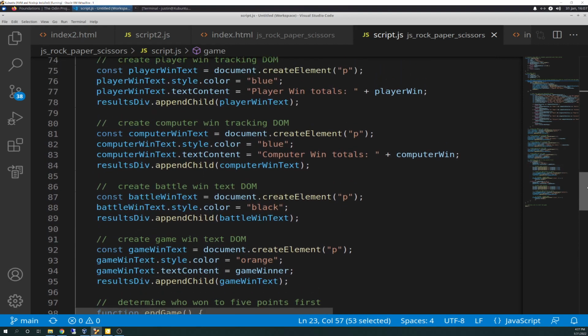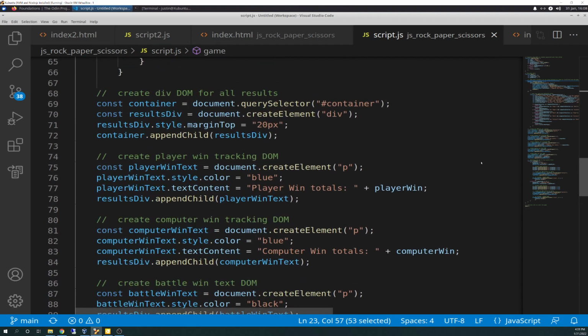I'm jumping around here, but for the flow, going in this section, here's where I create all the DOM manipulation. We'll just go through this real quick and we'll hop back up. This section of code creates the div DOM that they say in the text requirements that